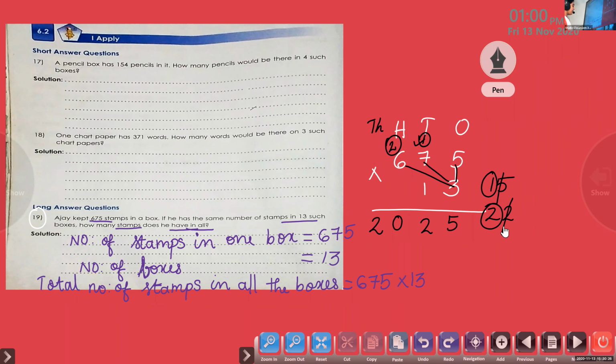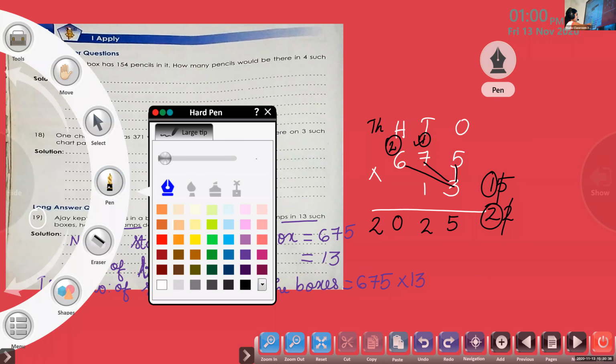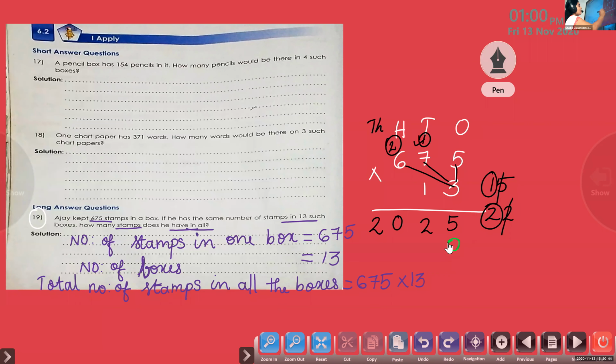Amrin, mute your audio. Yes, Aiden, please. Next, we have to multiply 675 by 1. Before that, we have to put 0 in the ones place. Next, 1 into 5 is 5. 1 into 7 is 7. 1 into 6 is 6. Next, what is the next step?